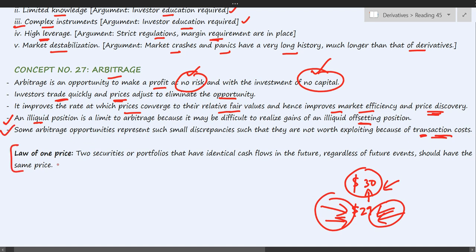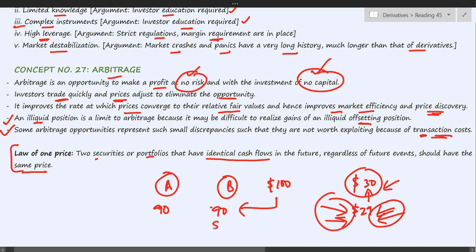Then there is this concept of law of one price, which states that two securities or portfolios that have identical cash flows in the future, regardless of future events, should have the same price. That means if security A and security B both are going to deliver $100 in the future, then no matter what, the price of these two should be the present value of this benefit, let's say 90. If for any reason B is trading at 89 while A is trading at 90, then there is a discrepancy, and an arbitrage opportunity arises.